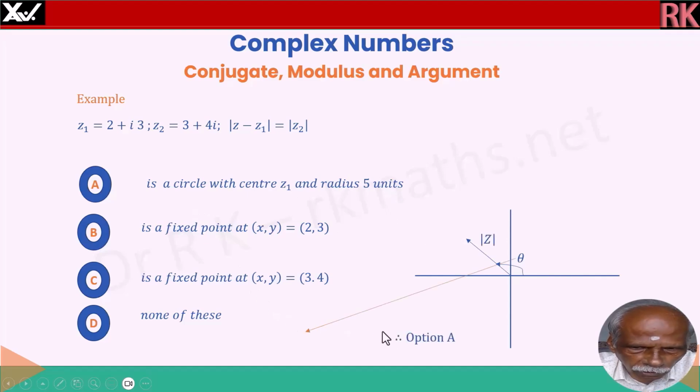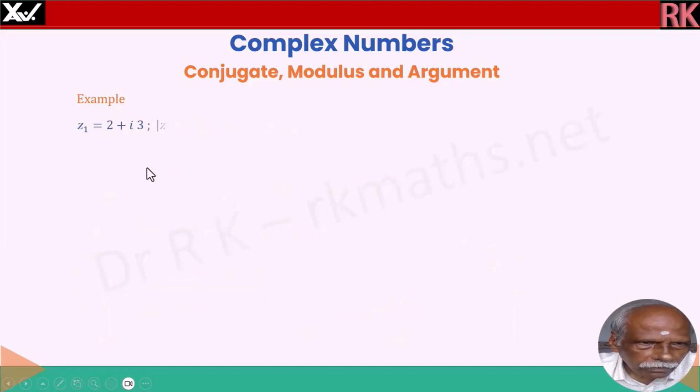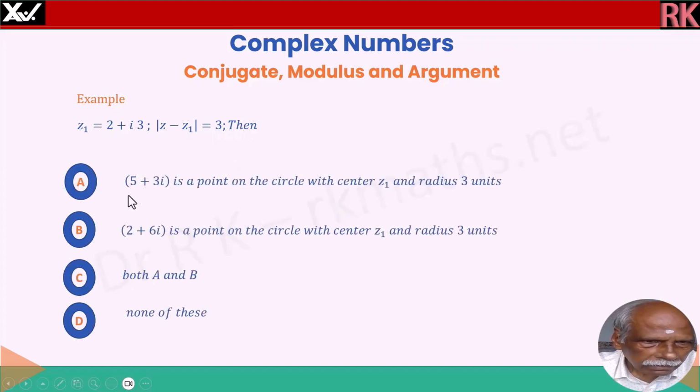So the correct answer is option A. z1 is equal to 2 plus 3i, modulus of z minus z1 is equal to 3, then 5 plus 3i is a point on the circle with center z1 and radius 3 units. See, radius is 3 units, okay. We will see z minus z1 distance, right?